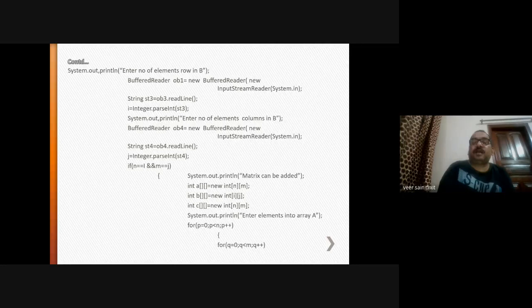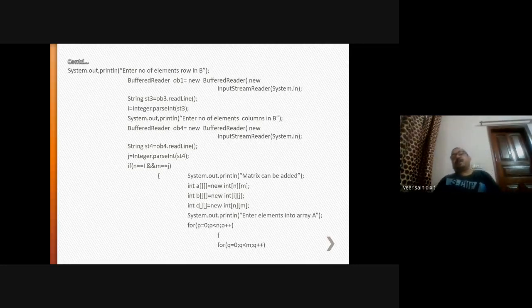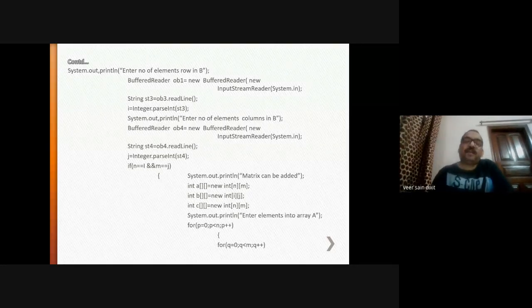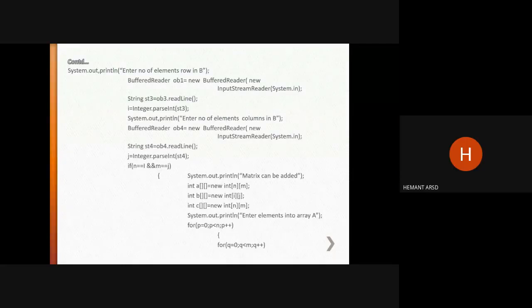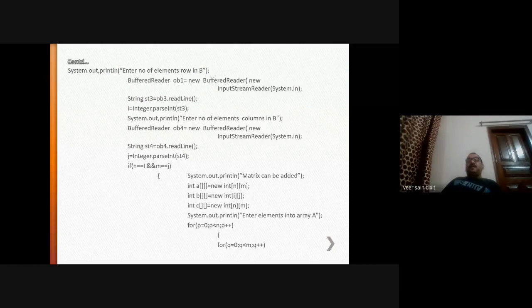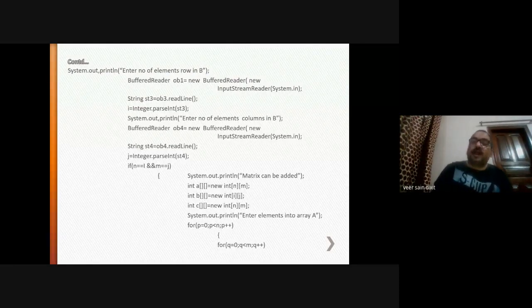Then third, there is another two-dimensional array, the C matrix, in which the added value of A and B will be stored. That's why I have used this two-dimensional array C. So now memory allocation is done for all three two-dimensional arrays. Now, what should be our next task? The next task is how to enter elements into array A.